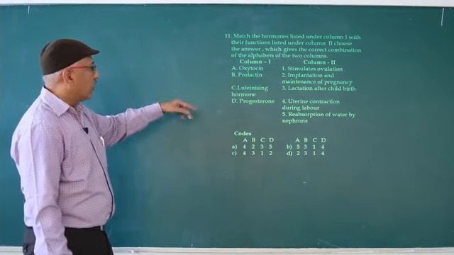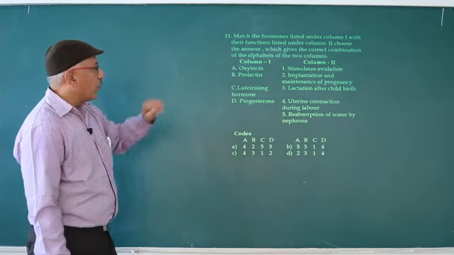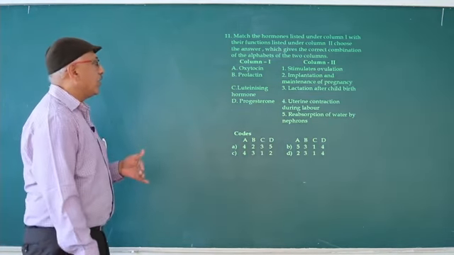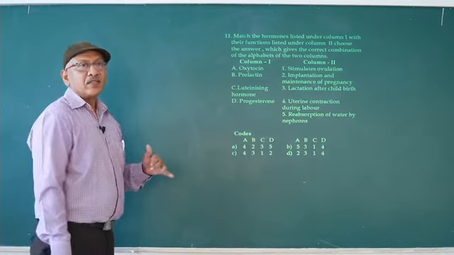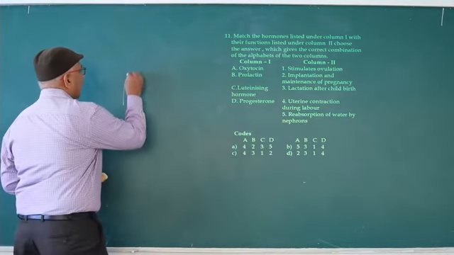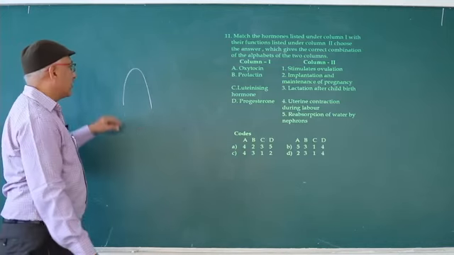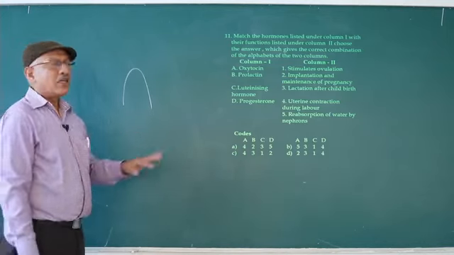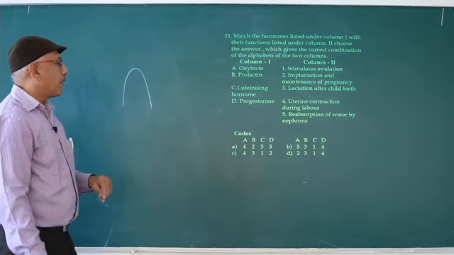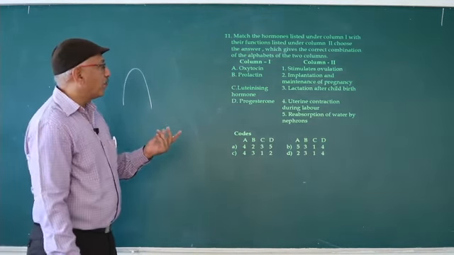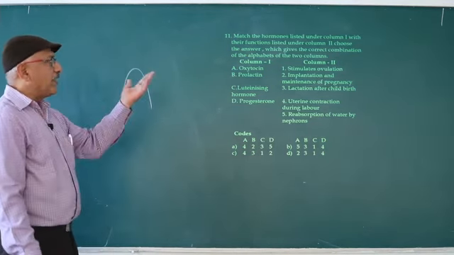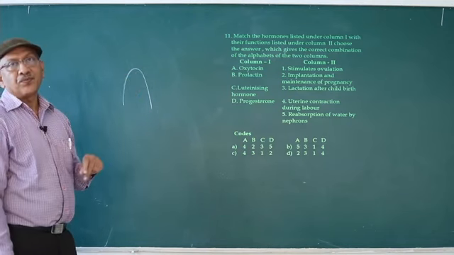Next one, luteinizing hormone, stimulate ovulation. You already know LH surge. LH surge means rapid increase of LH. LH surge during 14th day. That's why ovulation. Next one, progesterone, implantation and maintenance of pregnancy.